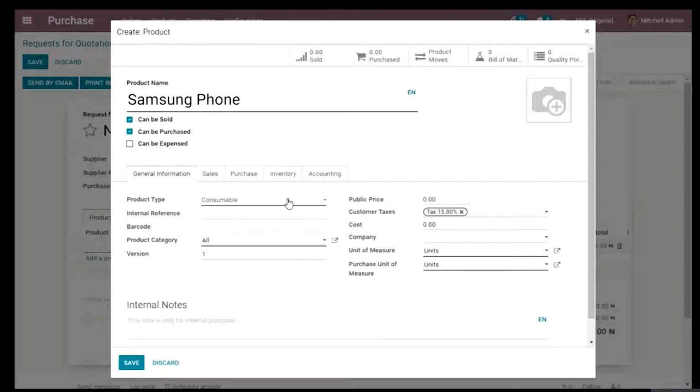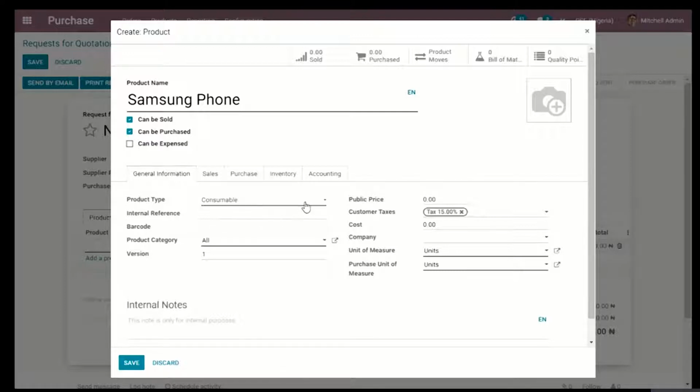Now for the Samsung phone I want to create, I expect that it is going to be for sale as much as I'm going to buy it. So I'm going to make sure the Can be Sold and Can be Purchased boxes are checked. And if I were to check the Can be Expensed box, it means that I might want to buy the product and use it myself in my business, whatever the case may be. I'm going to indicate that I'll be selling and I'll also be buying it.